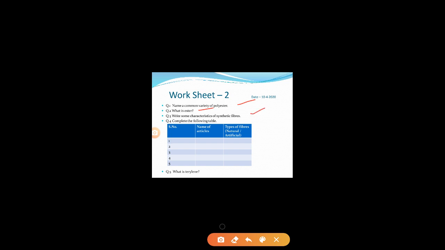Write some characteristics of synthetic fiber that you can write down. Complete the following table. It means you have to write down which article is made of which kind of fiber. For example, bottles are made by artificial fiber, like plastics. And another thing, parachutes are made by artificial fiber. Then you can write down many articles, which article is made by which kind of fabric. The last one is, what is terylene? Terylene is a type of polyester which can be drawn into thin fiber and used to make yarn. So you can write these down in worksheet number 2.